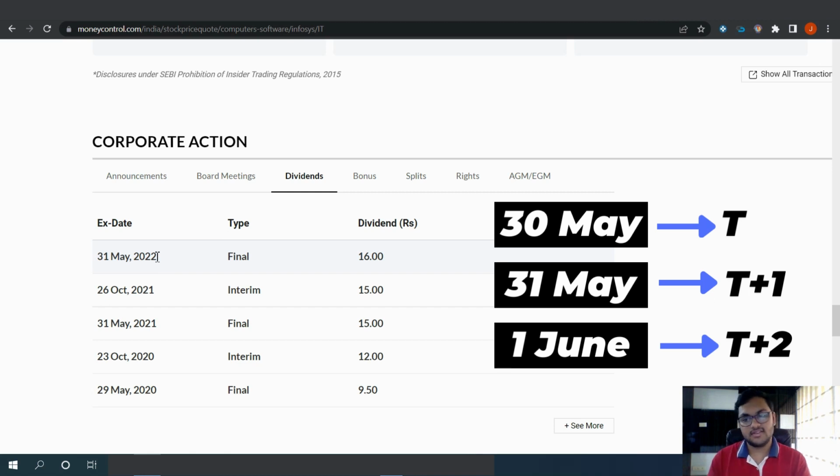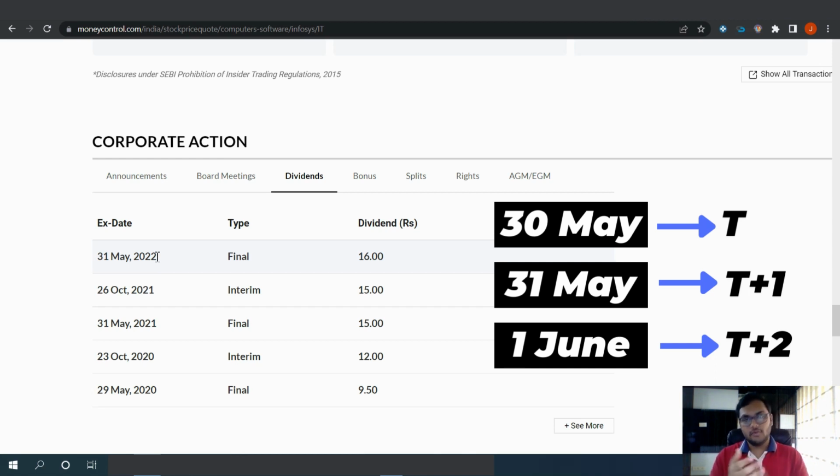So here the X date is 31st May, the record date is 1st June. So because there is a rule of T+2, if you want the Infosys shares in your demat account by 1st of June, the maximum you can buy is on 30th of May. After that, if you buy, you won't get the shares in your demat account by 1st June, so you won't be eligible to get the dividend, right?